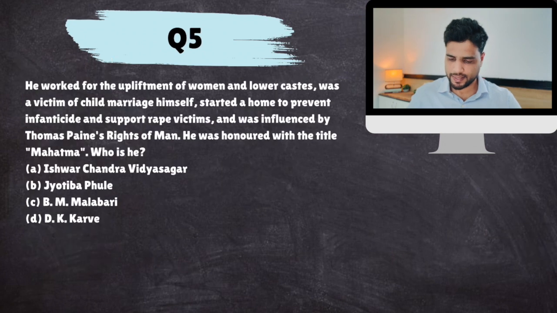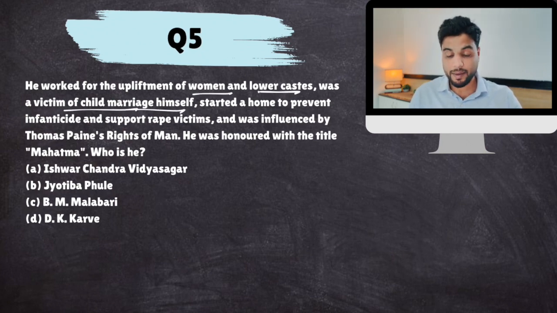Alright. Next. Okay. This is the description of a famous personality, socio-religious reformer, and then who is he? The 4 options. So he worked for the upliftment of women and lower caste. I have already mentioned this to you. Was a victim of child marriage himself. Started a home to prevent female infanticide and support rape victims.